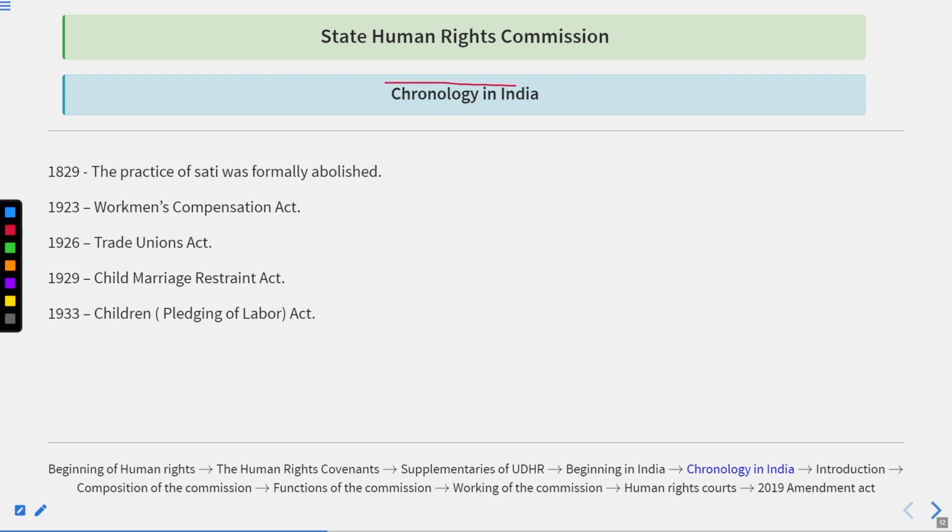Like, over the period of time, how the concept of human rights and the related acts were developed in our country. How did things start to happen? So here, if we try to find it, basically in the world, the concept of human rights was typically developed from 1948 onwards. But when we compare it with India, the things were not equal to the world. How? Because if you try to find the chronology, what year do you see here? 1829.